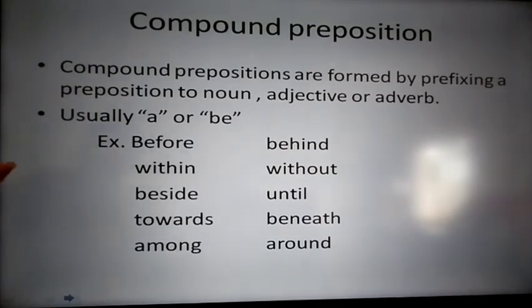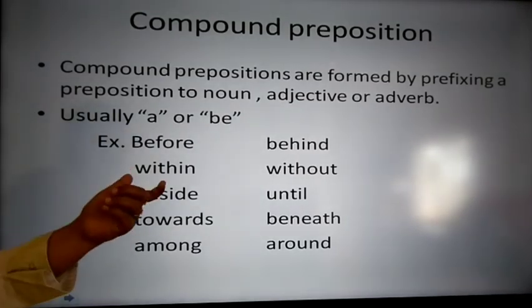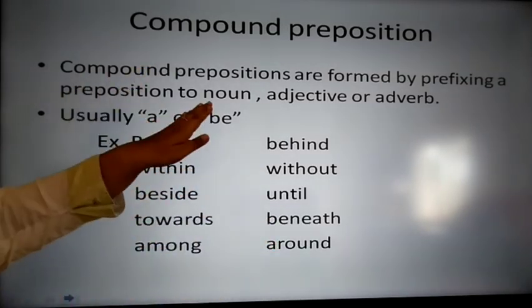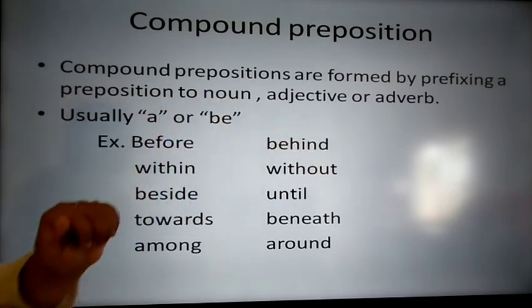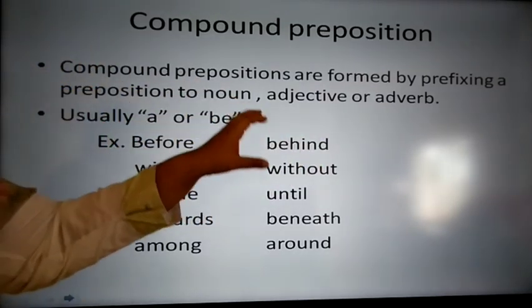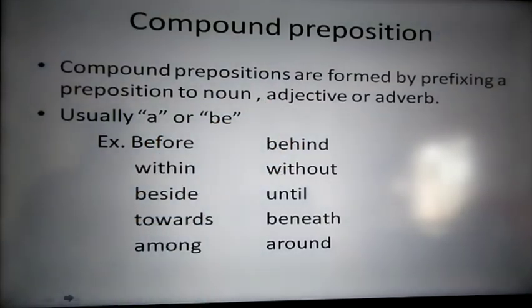Then in and out are adverbs. So to the adverbs in and out we get within and without. We can add letters to a noun, adverb or adjective. We just prefix some letters and add them to the noun, adjective or adverb, and so we change it into a preposition that acts as a compound preposition.